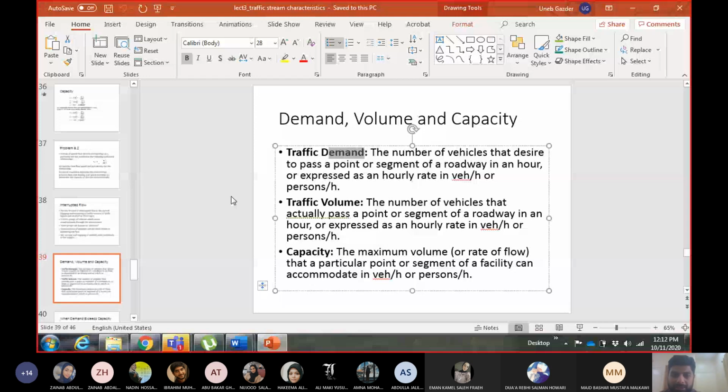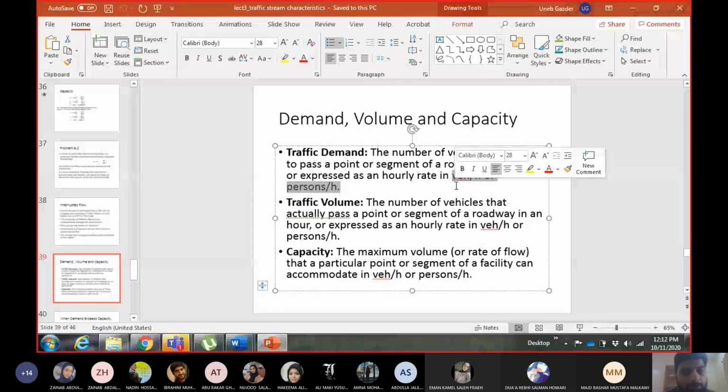Now you can see the capacity, volume and demand can all be expressed as vehicles per hour or persons per hour, and this is for different types of transportation systems. Some transportation systems are designed to serve vehicles, and some are designed to serve persons. For example, a bus system is not designed to maximize the number of buses. It is designed to maximize the number of persons. So if you calculate the demand, volume and capacity for a bus system, you will calculate in terms of persons per hour, not vehicles per hour. But in terms of highways, we will use vehicles per hour.